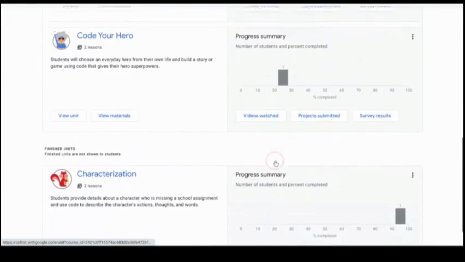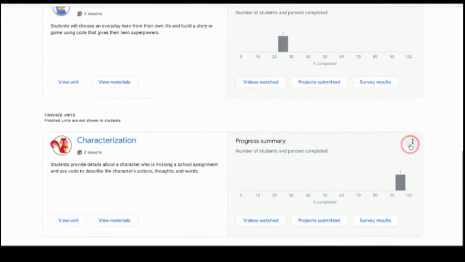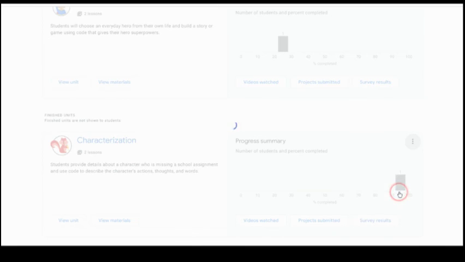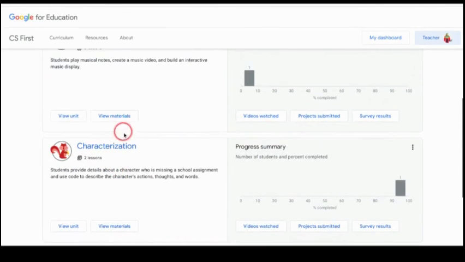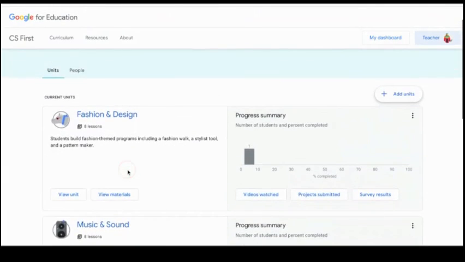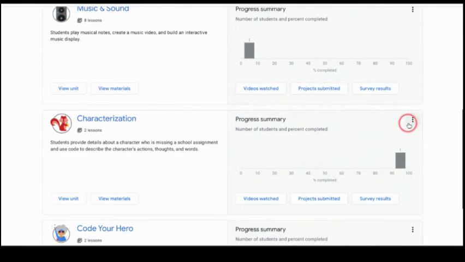One other thing that I want to show you here is if I click on the 3 dot menu, okay, because I'm in the finished units section, I can move this unit to the current unit. Okay, so it'll basically take it out of finished and make it an active unit. So it puts it back up here with all of the other active units. All right, and I can also remove it. And when I remove it, it will be removed from the details.